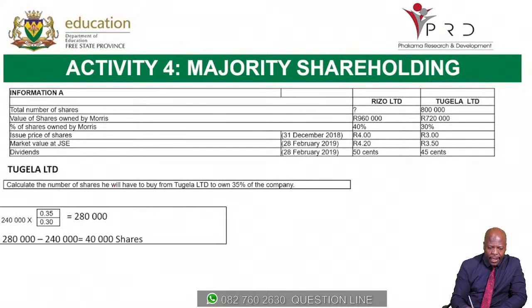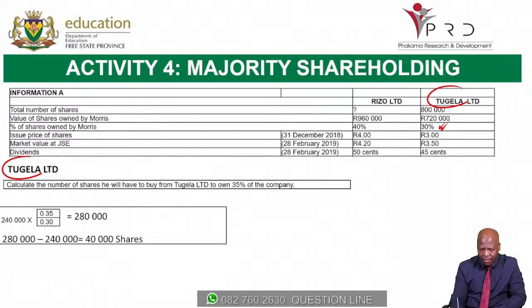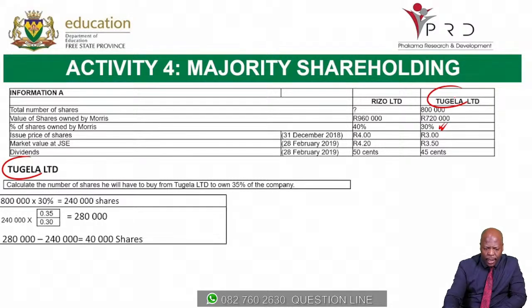Calculate the number of shares he has to buy if he is to own 35% of the company. That is now in Tugela. If we look at Tugela, he's holding 30%. We can get the number of shares he has: the number of shares in issue, which is 800,000, multiplied by 30%, gives us 240,000 shares. That means he currently has 240,000 shares, and we would want him to have 35%.